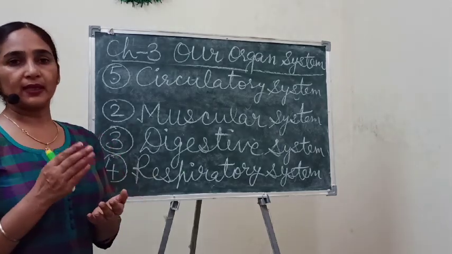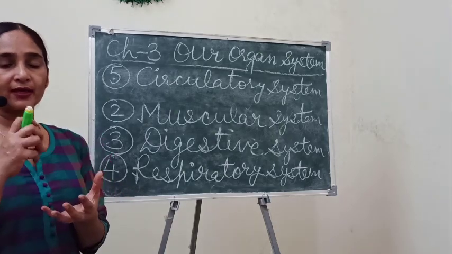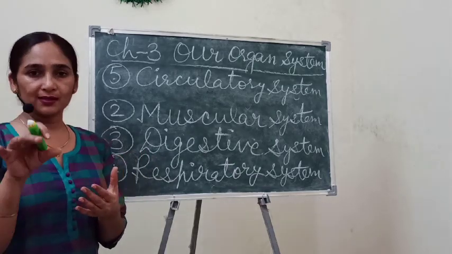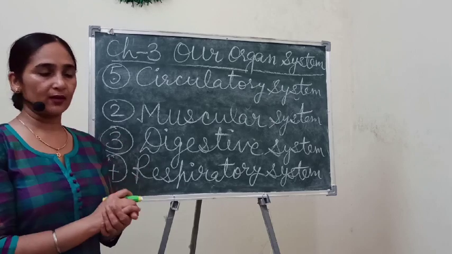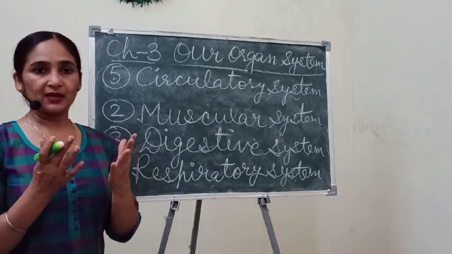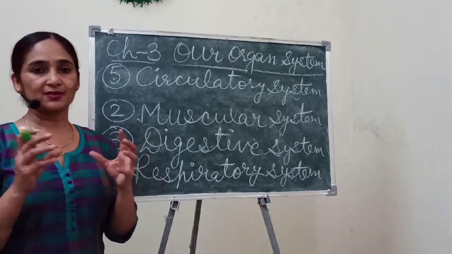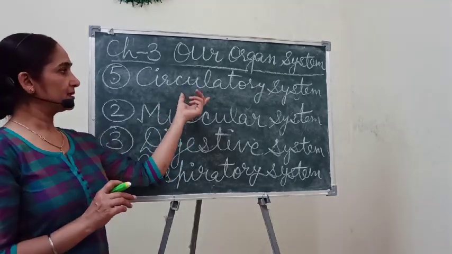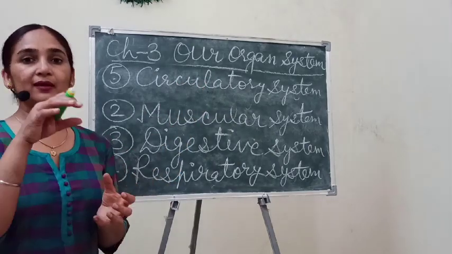Okay, so waste material is collected in the form of carbon dioxide also. When carbon dioxide is collected as waste, it comes again to the lungs, and from the lungs it comes out from our nose. But other waste materials, some other chemicals which are formed inside the body when so many reactions are going on continuously, all those waste materials are present in the blood. So that blood takes them to the kidney.